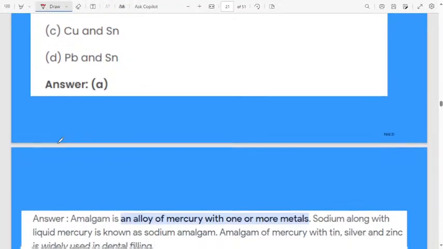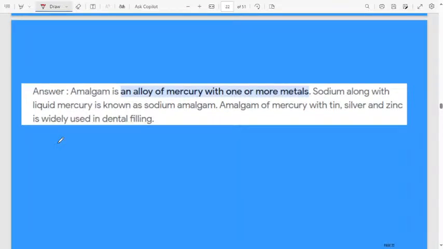What is meant by an amalgam? Amalgam is an alloy of mercury with one or more metals. Mercury is compulsory. With mercury, we will use some other metals, and that we will consider as an amalgam. Sodium amalgam: sodium along with liquid mercury we will consider as a sodium amalgam. Amalgam of mercury with tin, silver, zinc is widely used in dental filling.